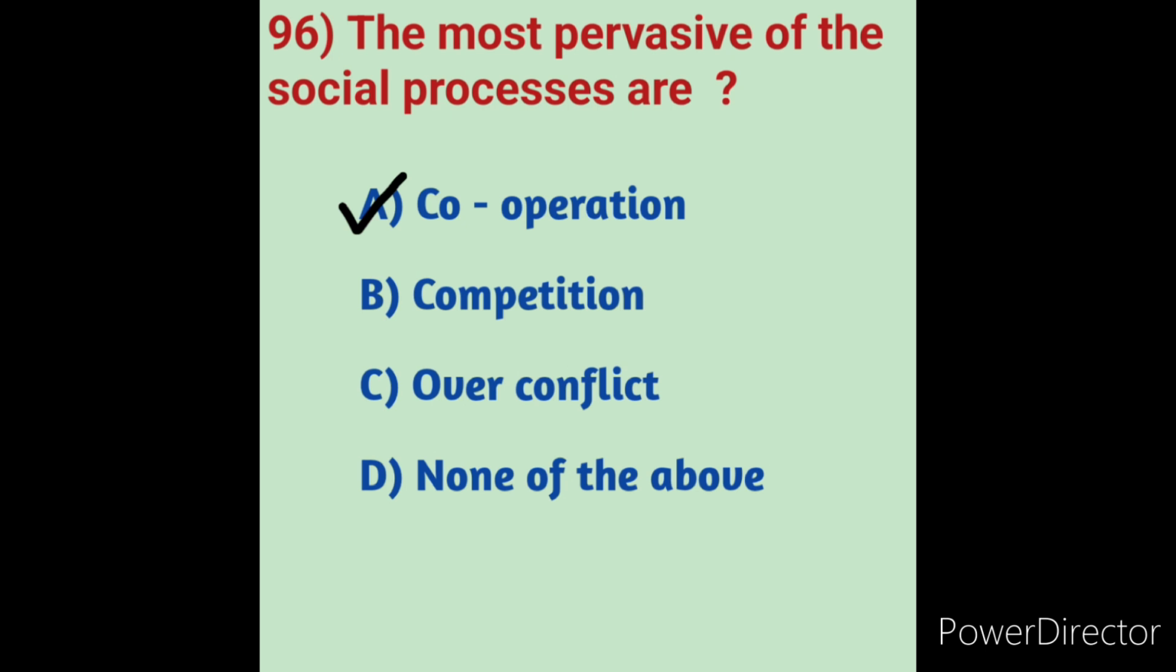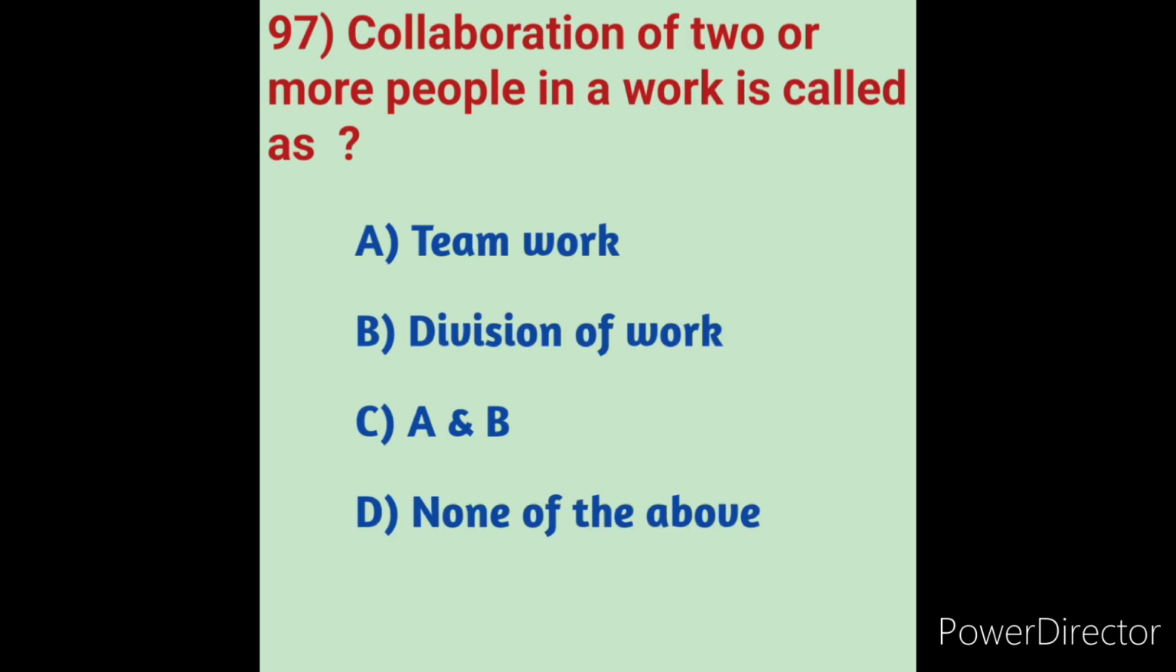Next we will move on to question number 97. The collaboration of two or more people in work is called as: option A, teamwork; option B, division of work; option C, A and B; option D, none of the above.